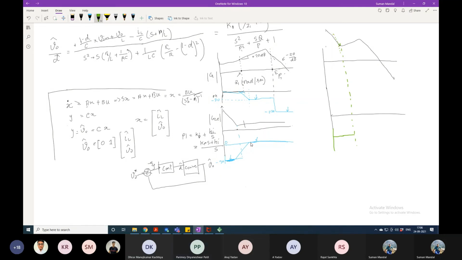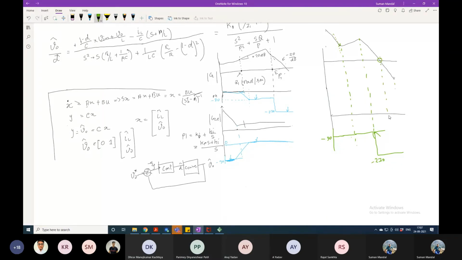Again minus 90. So at this point, it will suddenly go to minus 270. So where is the crossover? Here.